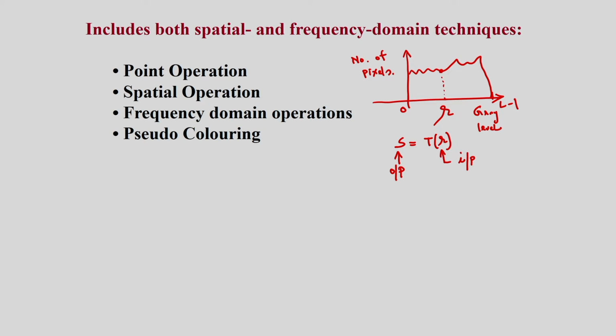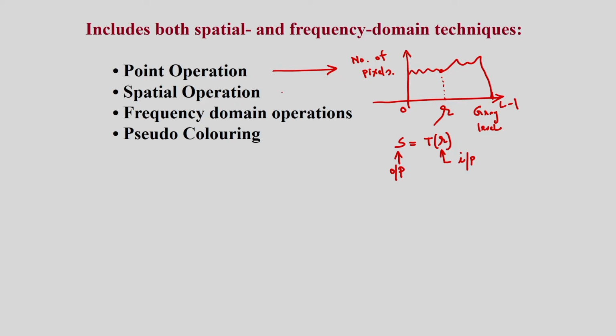This operation is called the point operation. That means by using some transformation T, the input is R and I am getting the output S. So, this is the point operation, S is equal to T(R).